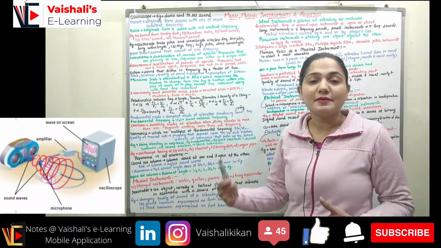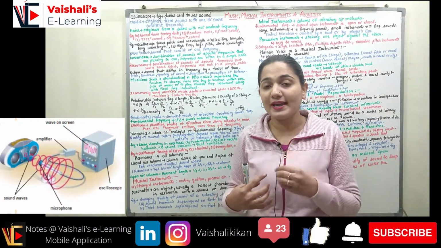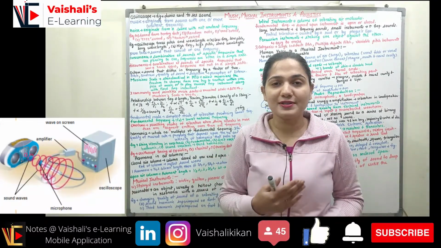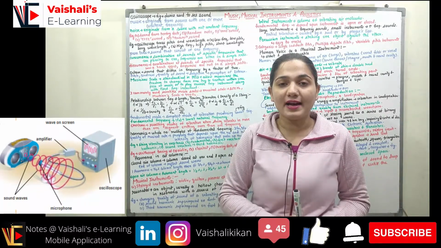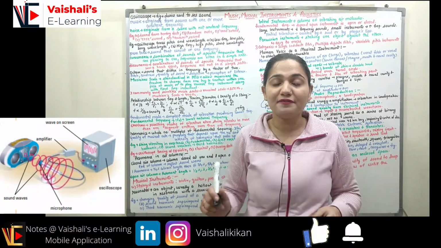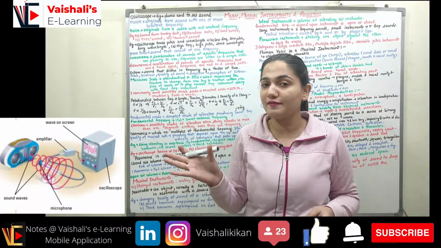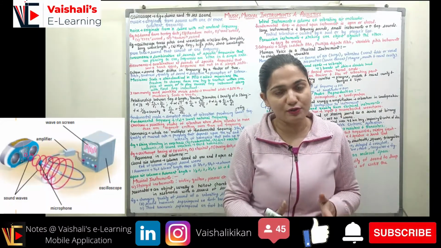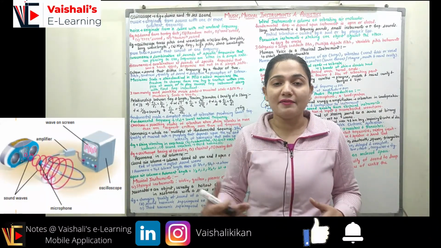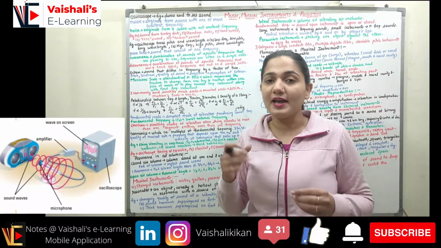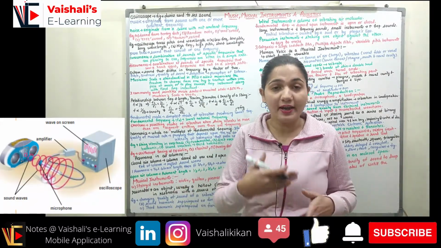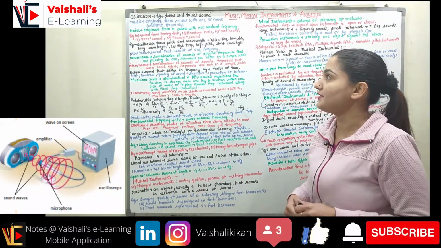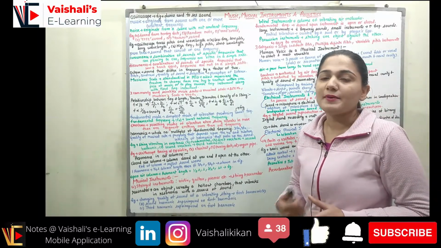Oscilloscope, what is it? It's a device with the help of which we can actually see the sound. Generally we are hearing the sound. Now you are confused about how to see the sounds. So oscilloscope is a device which will convert the rarefaction or compressions in the longitudinal wave of sound into the form of a wave which is visible on the screen of the oscilloscope. So it measures the level of compression as well as rarefaction, and according to that level it generates a waveform on its screen. You can see in the figure, it's a device that is used to see the sound.